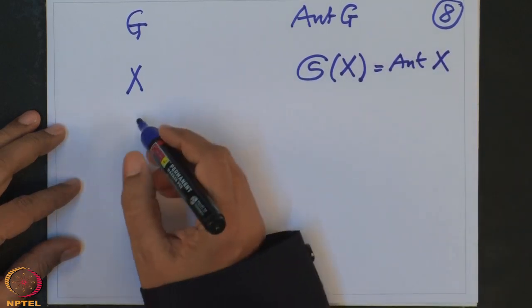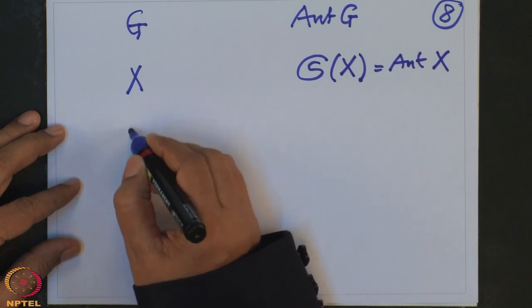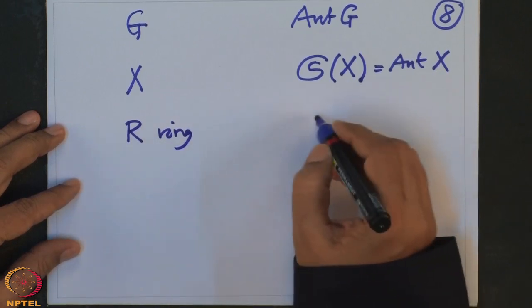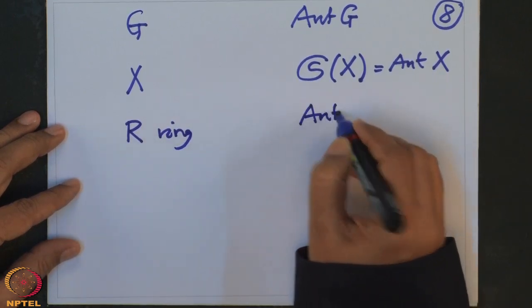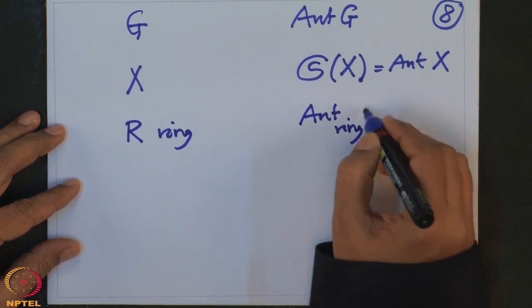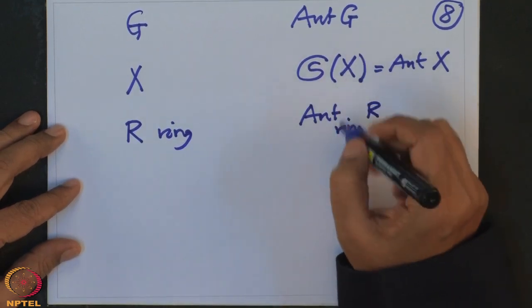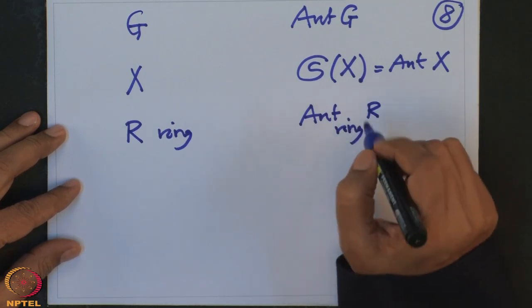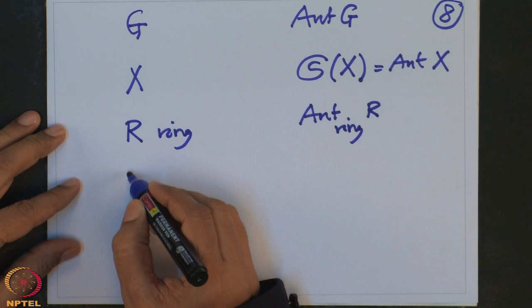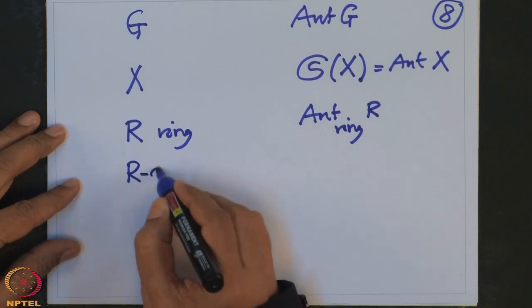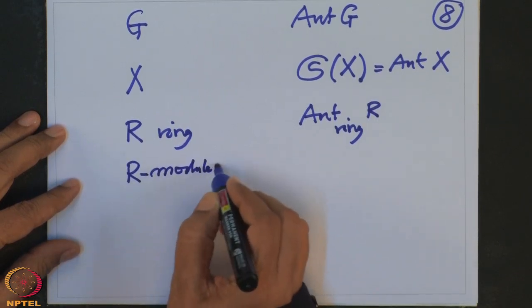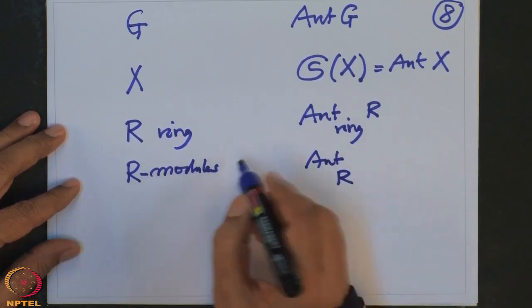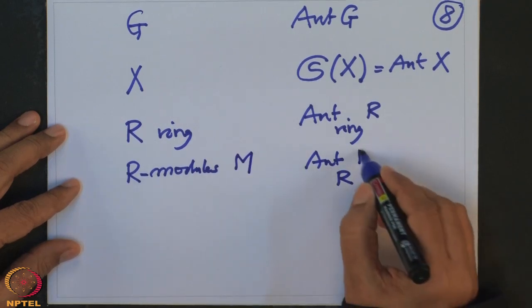Similarly you could have done it for a ring R, then ring automorphisms. So I should write now Aut ring. So the notation also becomes clearer, that we have to specify what structure-preserving maps we want to study. So modules, R-modules, just say Aut R, then for a module M, Aut_R(M).